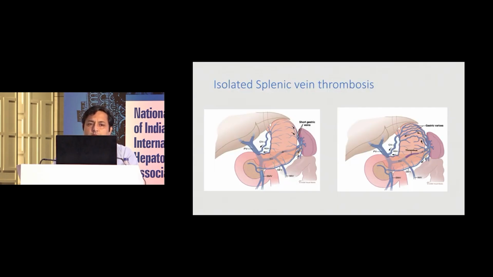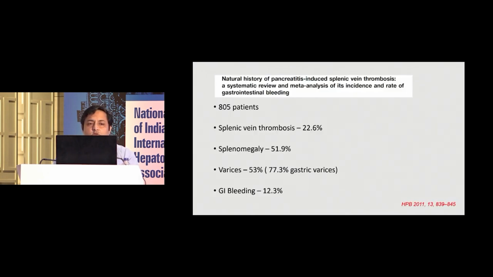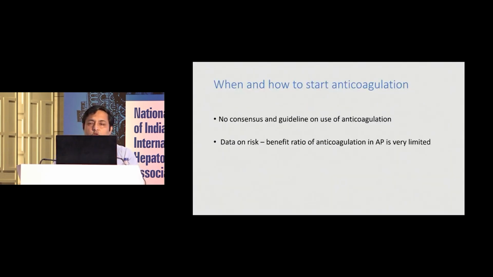The most common pattern is isolated splenic vein thrombosis. Here you can see that if splenic vein thrombosis is there, the pattern is that there is formation of gastric varices. This is a paper which tried to sort out the natural history of splenic vein thrombosis. It occurs in 22% of the patients. Splenomegaly was noted in 50% and varices in 53%, and GI bleed occurred in 12% of the patients. So usually the splenic vein thrombosis has a benign course.